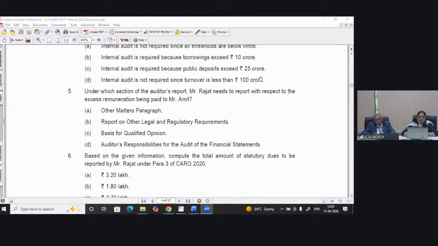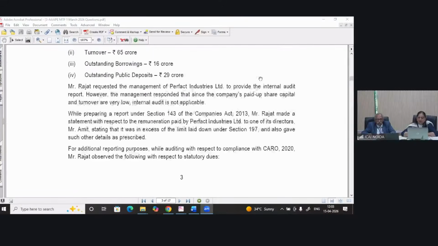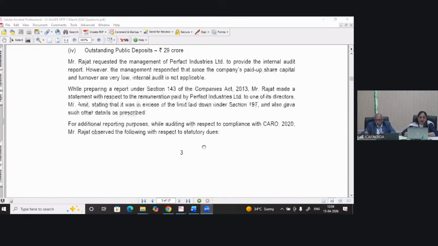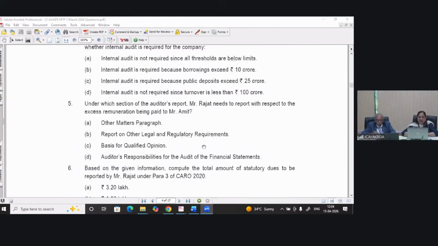Under which section of the auditor's report Mr. Rajat needs to report with respect to the excess remuneration being paid to Mr. Amit? This is the related part of this question, that under section 143 of the Companies Act 2013, Mr. Rajat made a statement with respect to the remuneration paid by Perfect Industry Limited to one of its director, Mr. Amit, stating that it was in excess of the limit laid down under section 197, and also gave such other details as prescribed. Will it be reported in other matter paragraph?